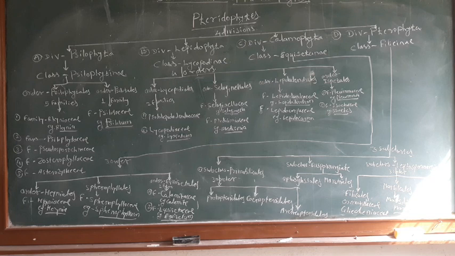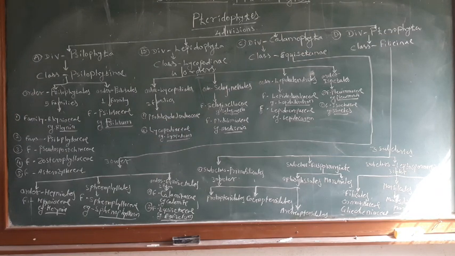Then the Pteridophyta is divided into classes and orders. In G.M. Smith's classification in 1955, the pteridophytes are divided into four divisions: Psilophyta, Lepidophyta, Calamophyta and Pterophyta.